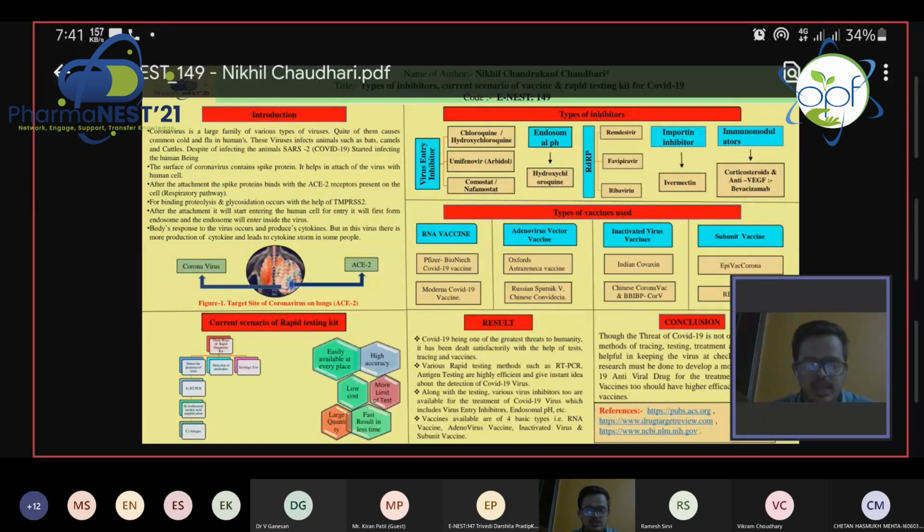Inactivated virus vaccines consist of viral particles that have been grown in a culture and then are killed using a method such as heat or formaldehyde, to lose the disease-producing capacity of the virus while stimulating an immune response. Example, Indian Covaxin and Chinese CoronaVac.